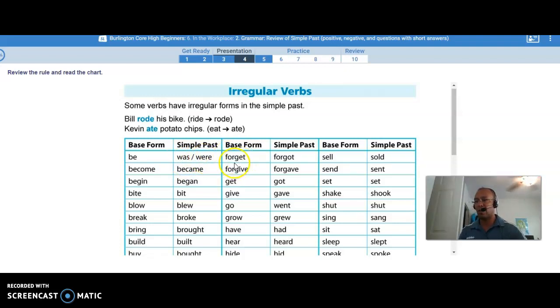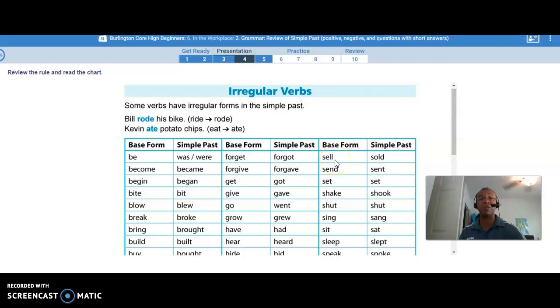Another verb that is irregular is forget. Notice the base form is forget. That's the infinitive. The past tense would be forgot. The E changed to an O. Forgot. The base form for this one is to sell. The E changes to an O. And also you add a D, eliminating one of the L's. Sold.